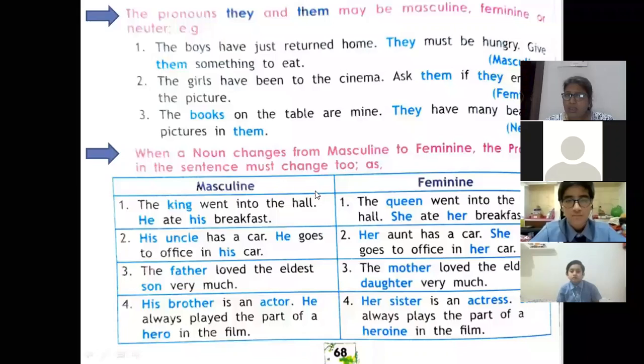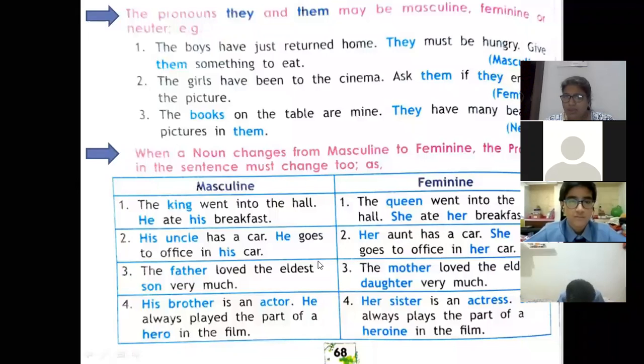So king is changing into feminine and it is becoming queen. Okay. Now he ate his breakfast. So he and his are pronouns which are used for masculine gender. So when we are talking about feminine, he will change into she and his will change into her.